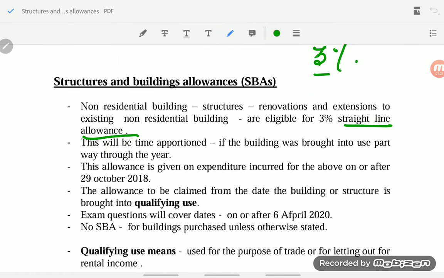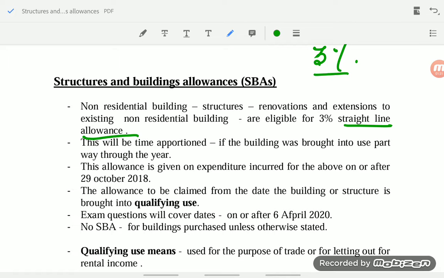This 3% is for 1 year. In case the building was brought into use during the year, then this 3% will be time apportioned. Next one, this allowance is only on expenditure incurred on or after 29th October 2018. Only from 29th October 2018 onwards is this 3% SBA, structures and building allowance, given.